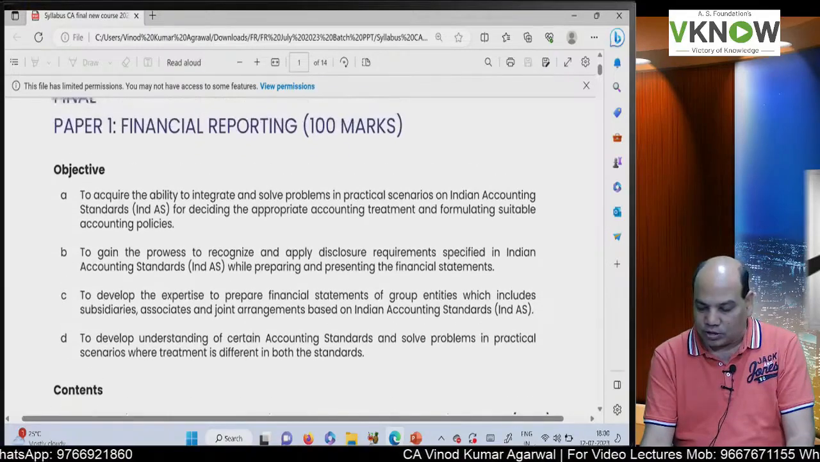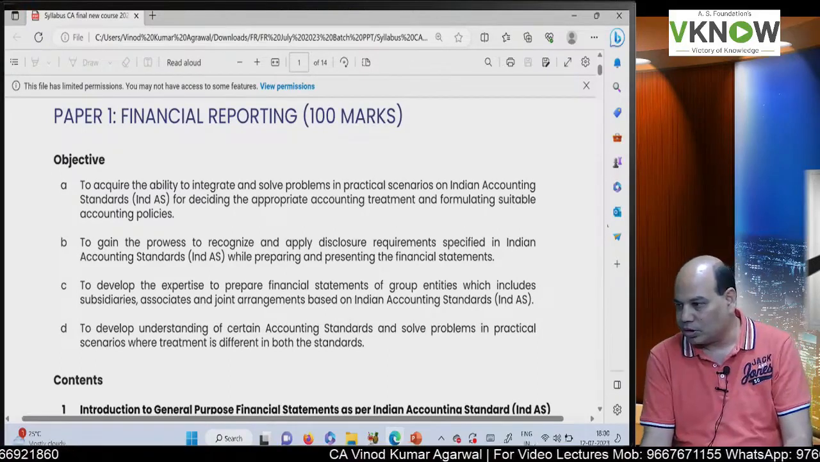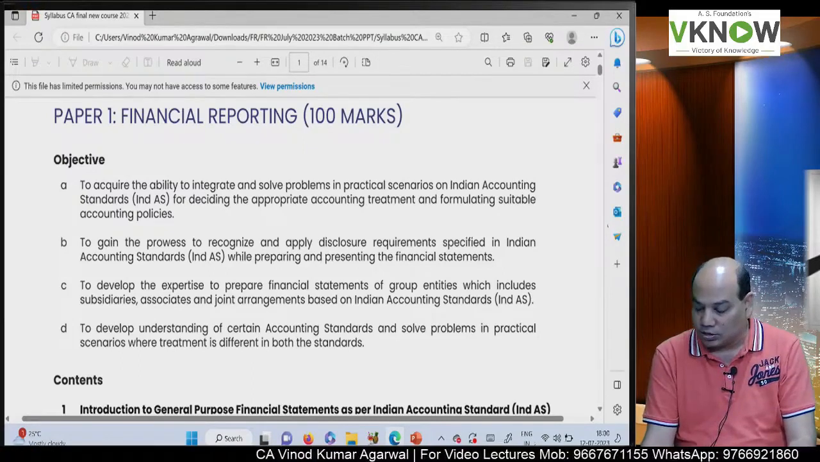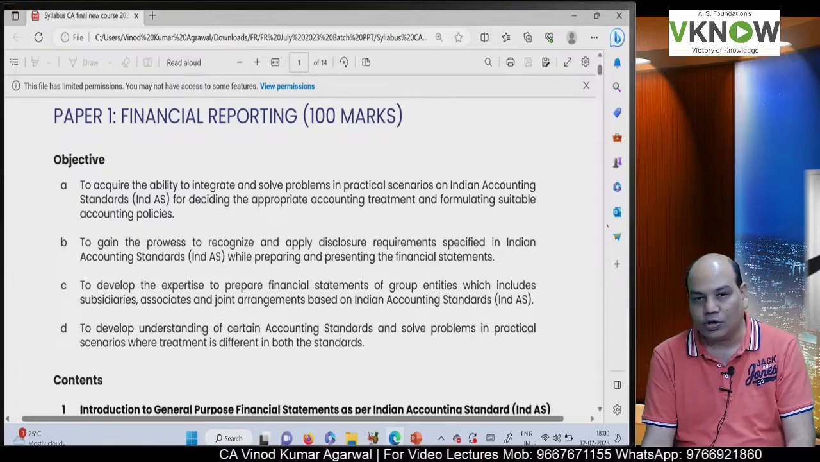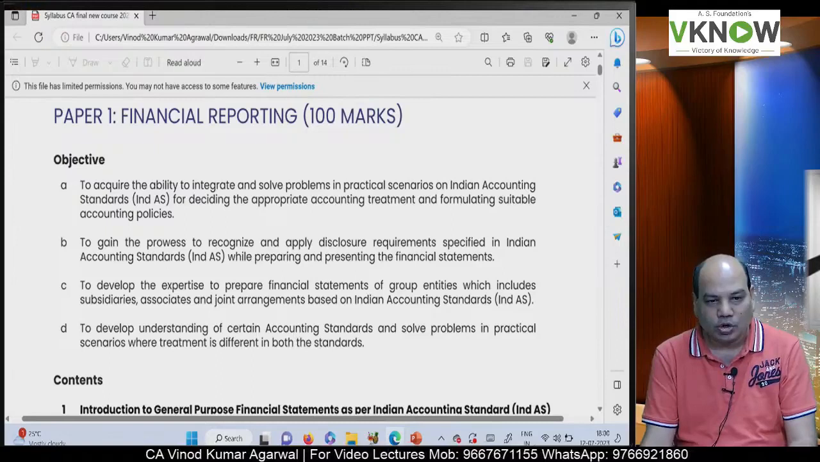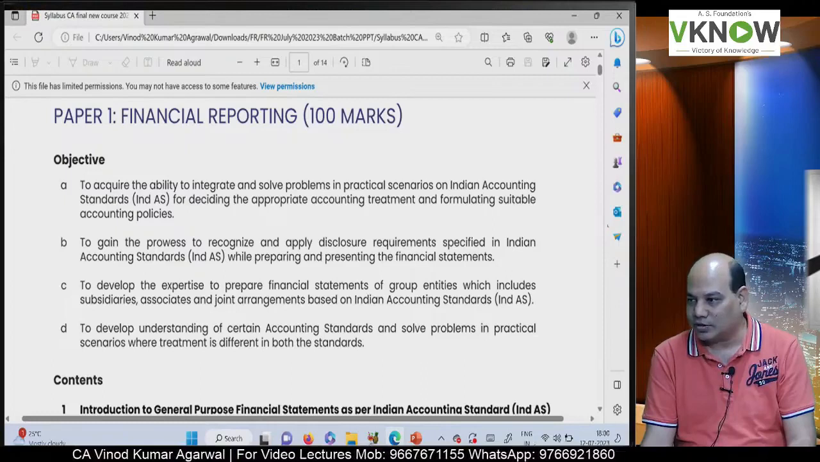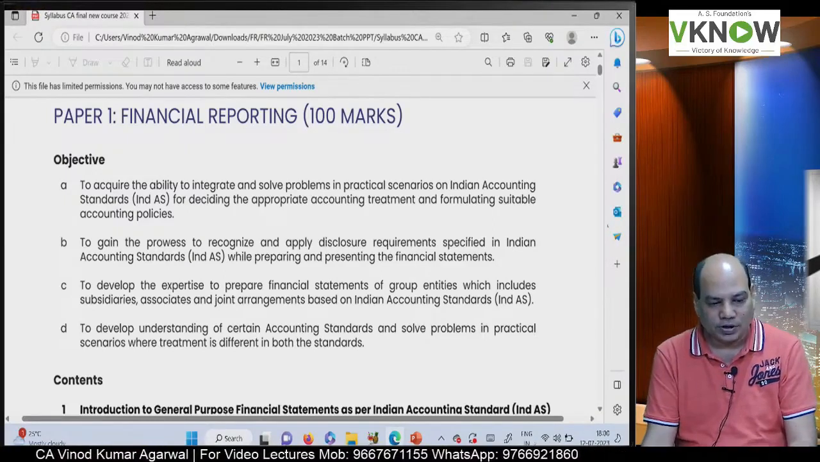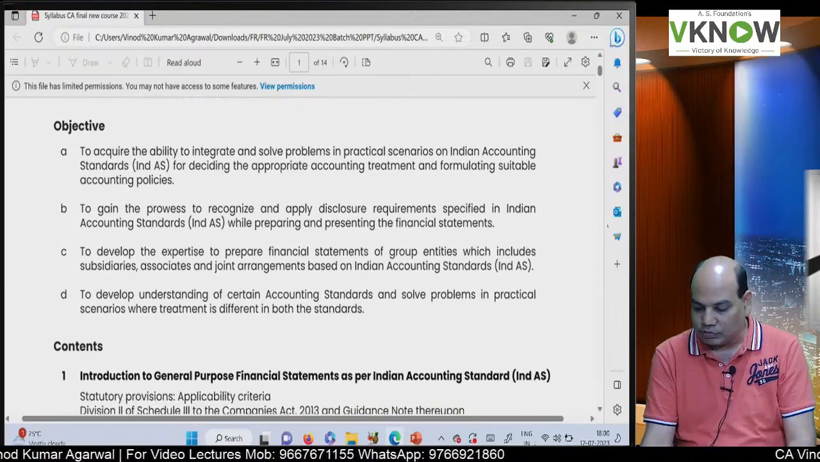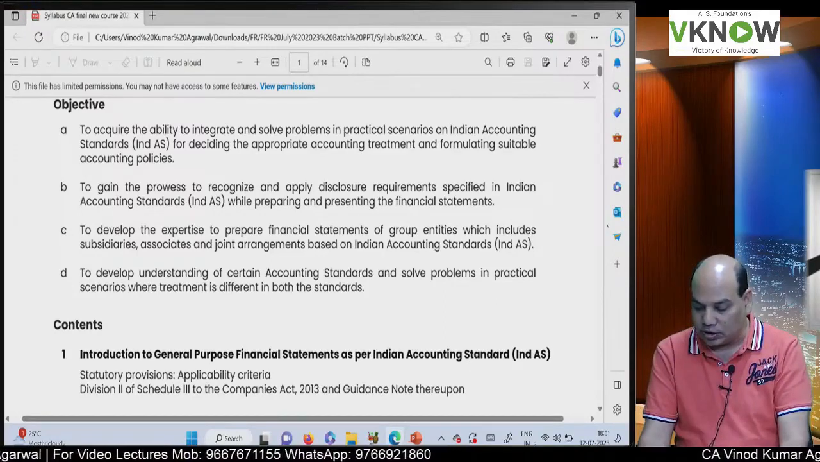So if you look at the objective of this FR syllabus, this is taken from the institute website only, that you have to understand the application of Indian accounting standard. So the focus of the syllabus would be Indian accounting standard, which in short we call it as IND AS. That is the Indian version of IFRS. Indian version of IFRS is IND AS. And by studying this syllabus, you will be able to understand how to apply IND AS in the practical scenarios,